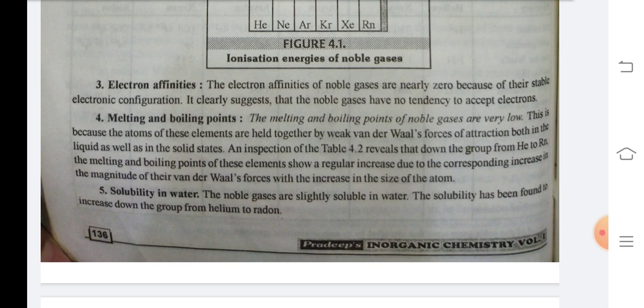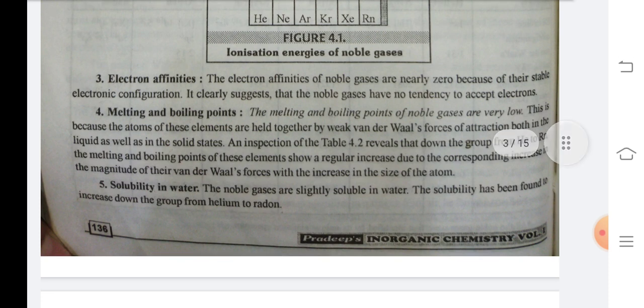Number 4. Melting and boiling points. The melting and boiling points of noble gases are very low. This is because the atoms of these elements are held together by weak van der Waals forces of attraction, both in the liquid as well as in the solid state. An inspection of the table reveals that down the group from helium to radon, the melting and boiling points of these elements show a regular increase due to a corresponding increase in the magnitude of their van der Waals forces with the increase in the size of the atom.